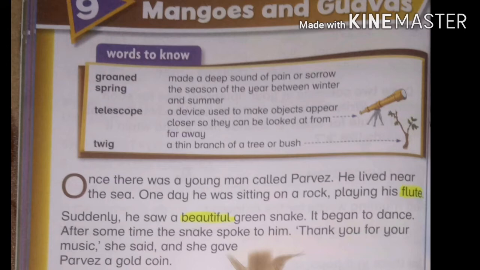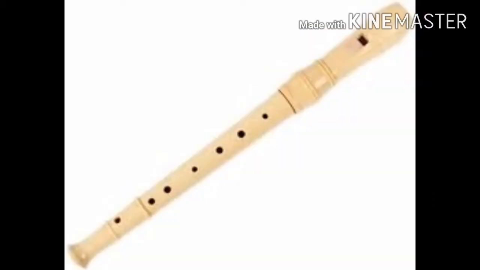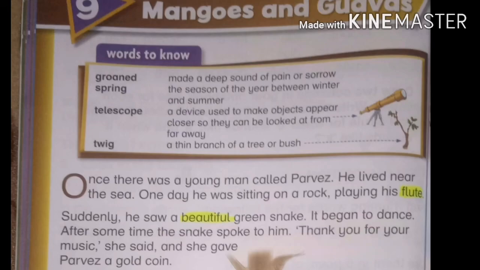Once there was a young man called Pervez. He lived near the sea. One day he was sitting on a rock playing his flute. Flute is a tube-shaped musical instrument. Next, suddenly he saw a beautiful green snake. Beautiful means pretty. It began to dance. After some time, the snake spoke to him. "Thank you for your music," she said, and she gave Pervez a gold coin.